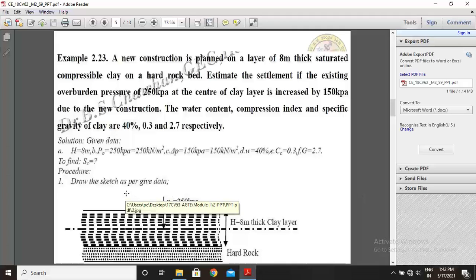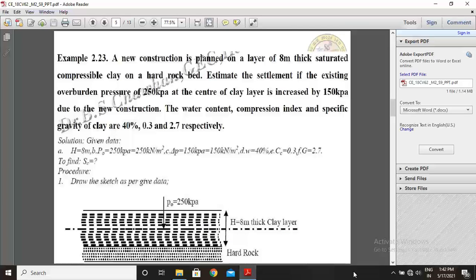Procedure. First step, draw the sketch as per given data. Now this is the sketch. So this is 8 meter thick clay layer and below hard rock layer, and at the center of the clay layer P0 is 250 kPa. Initial overburden pressure 250 kPa is acting.